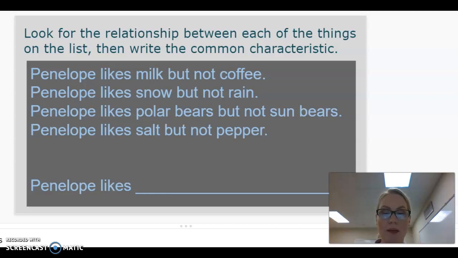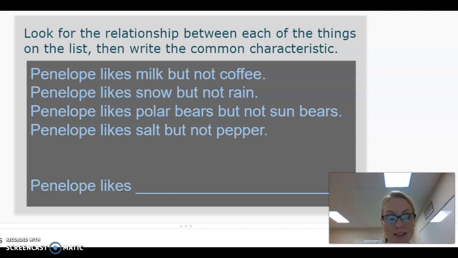Let's go back up to the top. Penelope likes milk, but not coffee. I'm looking at my coffee here, and my coffee is black. And I'm thinking milk that I had in my cereal this morning was white. Am I seeing a relationship here? I think so. Let's look at the next one. Penelope likes snow but not rain. Well, we know rain is kind of clear, but we do know that snow is white.